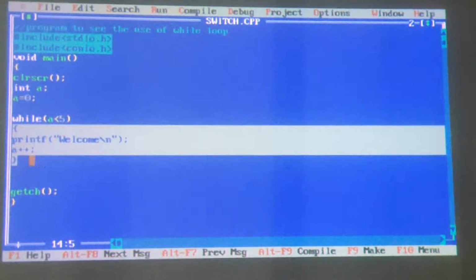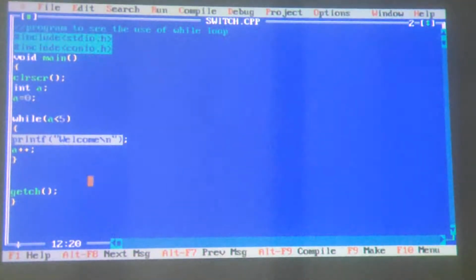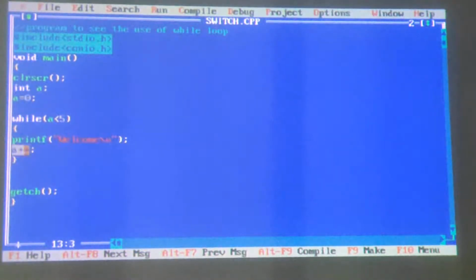So what is the first statement written here? Print welcome, then backslash n means go to the next line, then increase the value of a. Now a was 0, now it became 1. These two statements are executed. Now again it will check the test expression. Is 1 less than 5? Yes, it is less than 5. What to do? Print welcome and new line. So the second time it gets printed. Then it will again increment the value of a by 1.